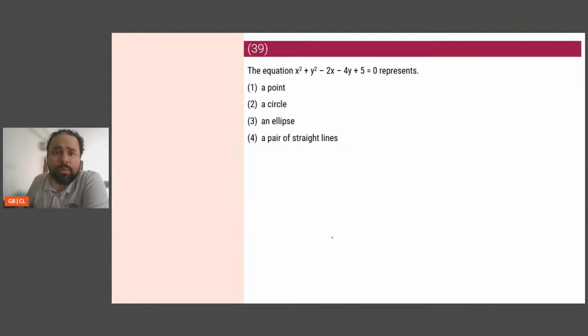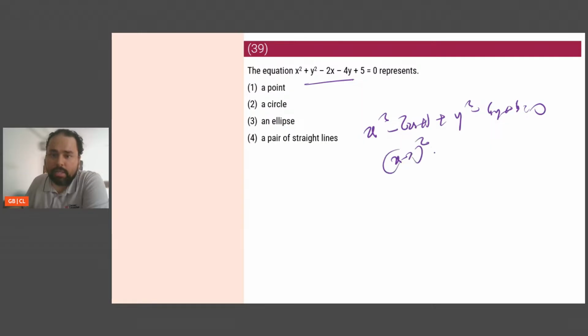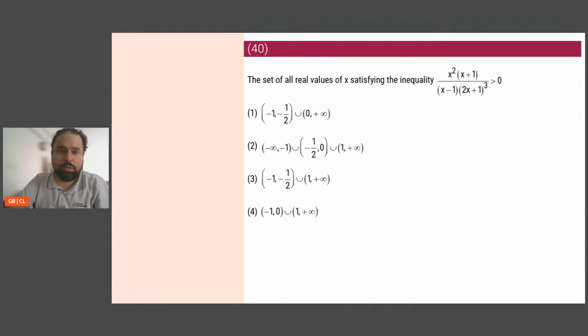Okay. The equation x square plus y square minus 2x minus... this is very simple. This I can say is x squared minus 2x plus 1 plus y squared minus 4y plus 4 is 0, which is x minus 1 whole squared plus y minus 2 whole squared is 0. So this is a circle, which is option 2.